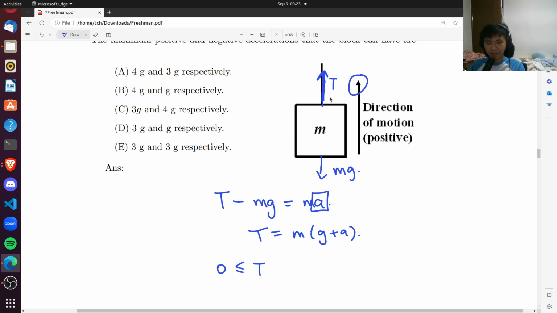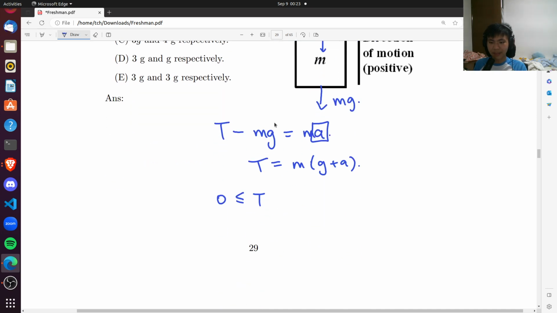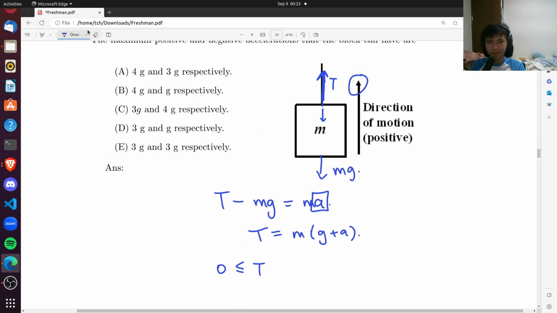If T is negative, that means we're flipping the direction of the vector, meaning the string is pushing the object down, and that doesn't make sense, because if you ever tried to push an object with a string, you realize that the string will just buckle. So the nature of the string means that tension must always be positive. There's no way for the tension to push the object down. It can only pull the object up.